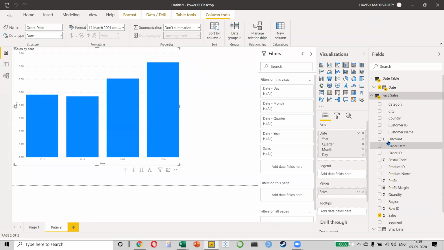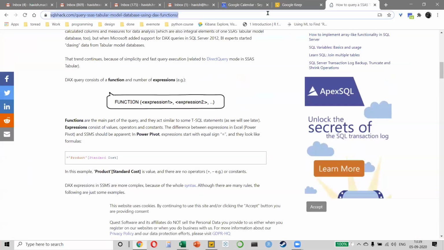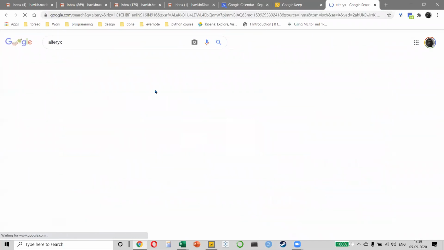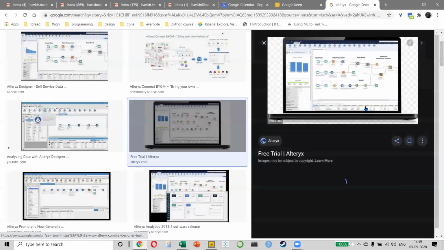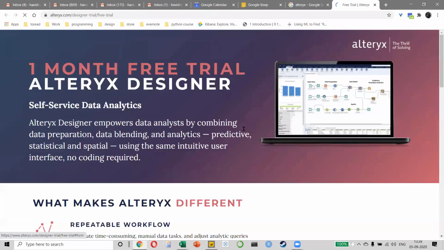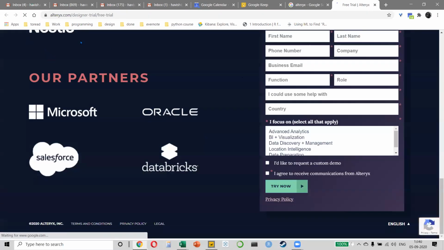Okay, so Kaustav has a question. Just out of curiosity, is the same modeling and analytics possible through Alteryx, or does it need any supplementary software? Kaustav, Alteryx has its own engine that they use. So Alteryx doesn't use MDX and DAX, okay? So Alteryx has different nodes that you can connect. So if you look at Alteryx, everyone, Alteryx has a model like this. So basically there are different steps. I just want to show you, just give me a moment.